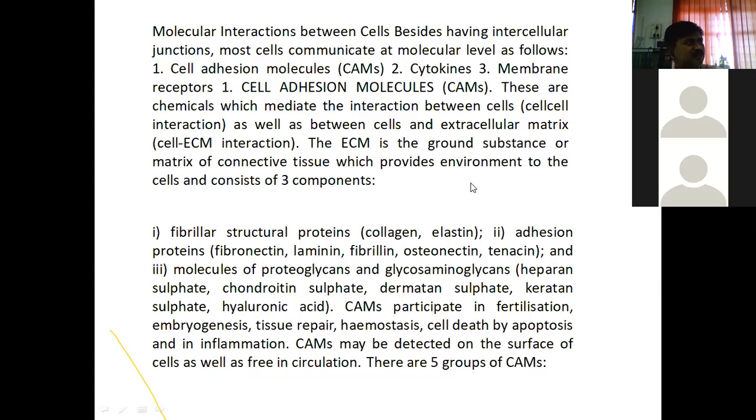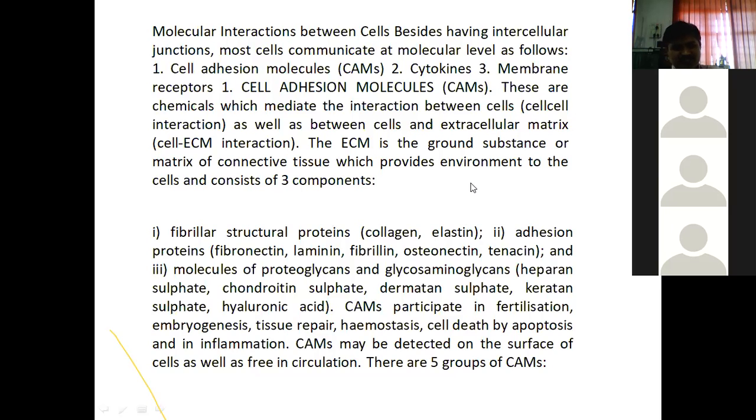As blood is defined, what is the definition of blood, students? Fluid connective tissue. Am I right? Fluid connective tissue. That connective tissue is made up of all these proteins: fibrillar structural proteins, adhesion proteins, and molecules of proteoglycans and glycosaminoglycans. That is the thing.